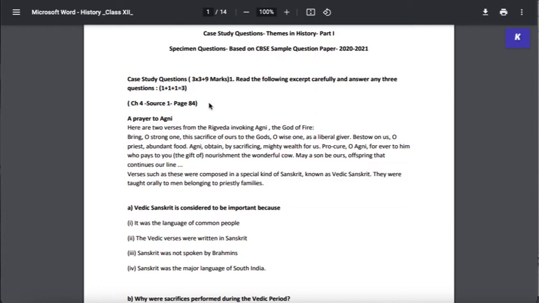Right, so let's see, they've given us a number of case study questions here, and as we know, you get 3 case study questions, 1 from each book, and each of them is for 3 marks. Though you are given 4 options, you have to attempt any 3 of those options, right? And this is usually in MCQ format.